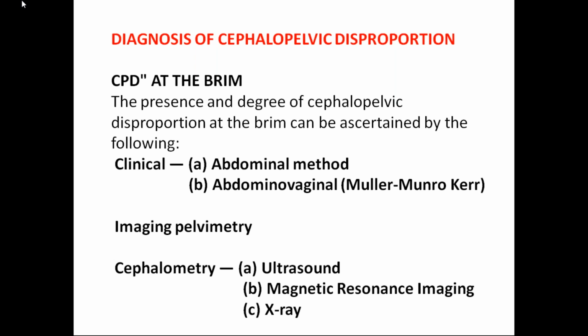Then imaging pelvimetry, that is your X-ray, cephalometry, ultrasound, and MRI. Ultrasound is done, but it will not give the measurements of the pelvis. It just gives the measurements of the fetus, that is your biparietal diameter and all the diameters. That is also important, no? How much is the biparietal diameter? If it is in the normal range, then there is no problem in the fetus. You can also see any tumors of the pelvis, fibroids, or ovarian tumors by ultrasound.